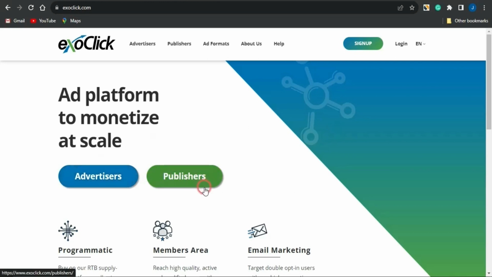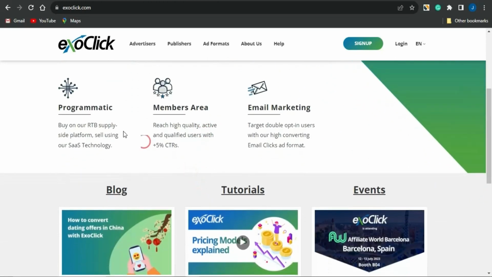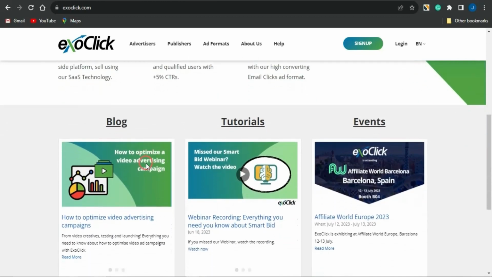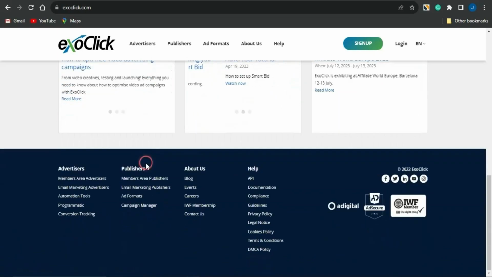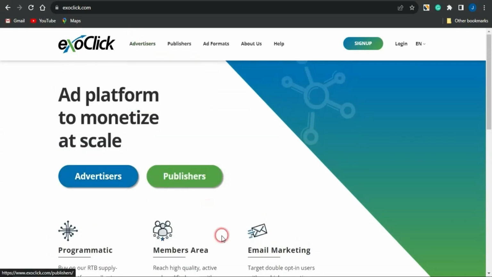You can advertise and also publish on this platform. As you can see, you can do email marketing, members area, and programmatic right here. Sign up to this platform, which is absolutely free, then go on to publishing your ad or promoting your CPA marketing offer.